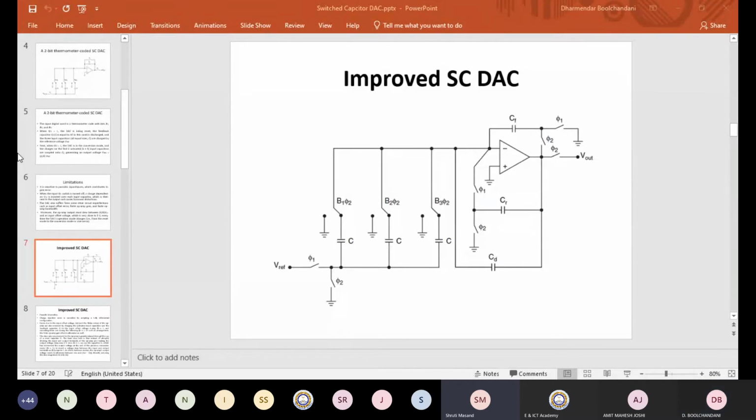What I don't understand is whether the error which we are accounting for calculating the accuracy is the sum of all the errors you talked about, or is it some one particular error? It is the sum of all the errors. If you remove the offset error, and the sum of all the errors is less than V reference over 2 raised to n, then we say that it is n-bit accurate. Are you getting it? Yes, sir, I got you. And for calculating the sum of all errors, we need to calculate individual errors separately, so that would be a lot of work.